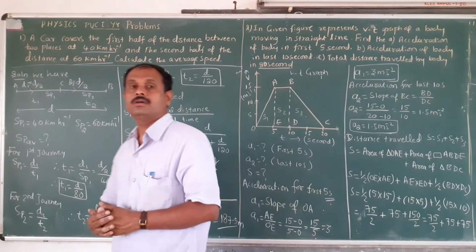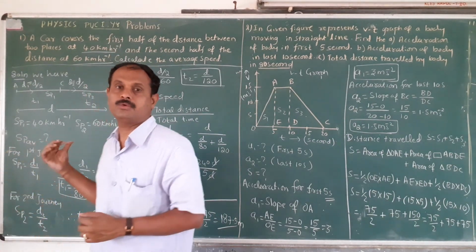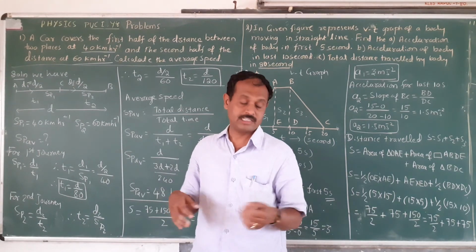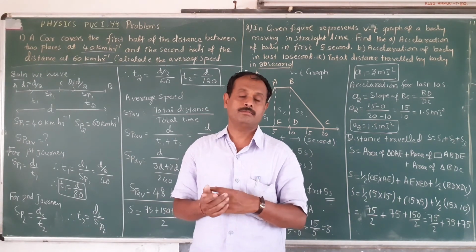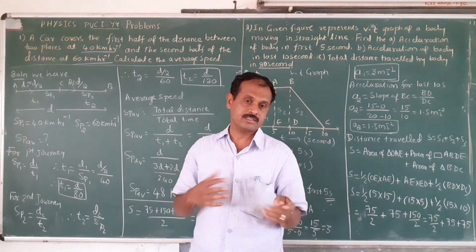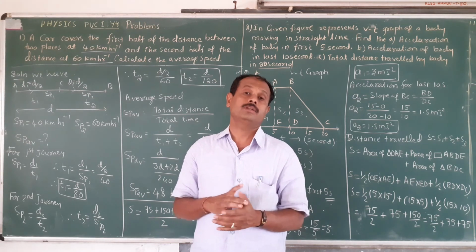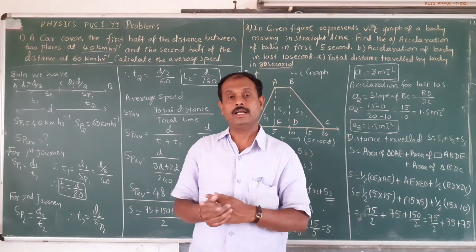Now this is about average speed. Average speed you have to calculate by the ratio of the total distance covered by the particle to the total time taken.